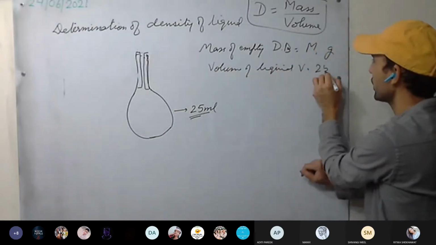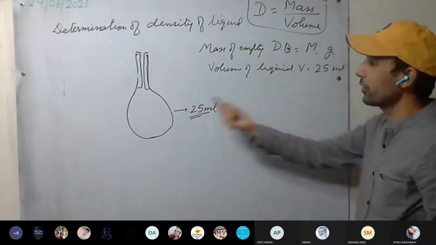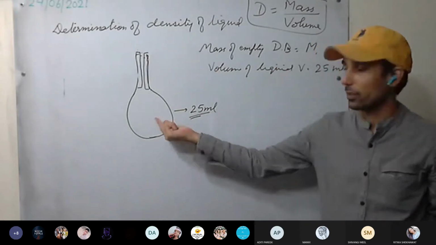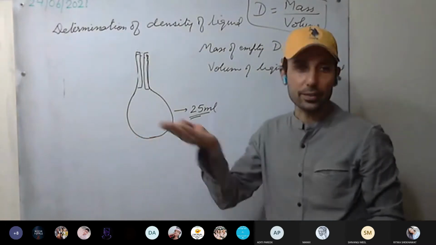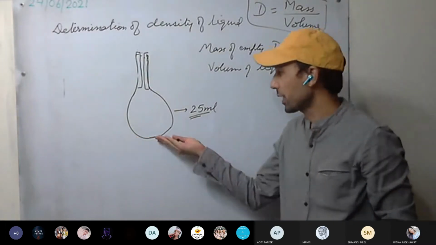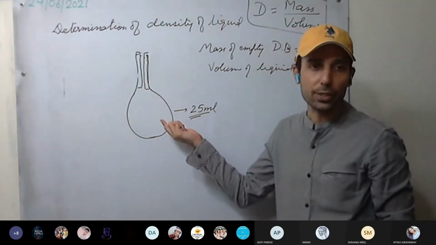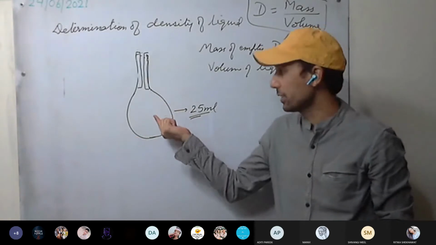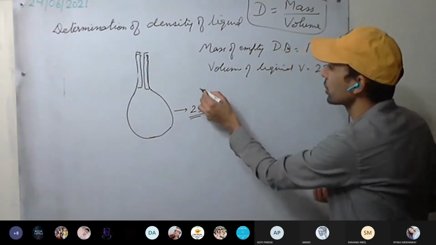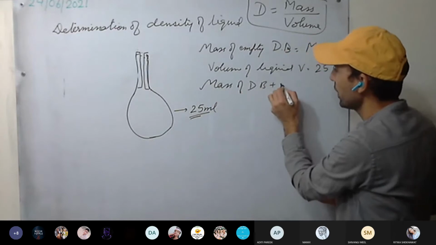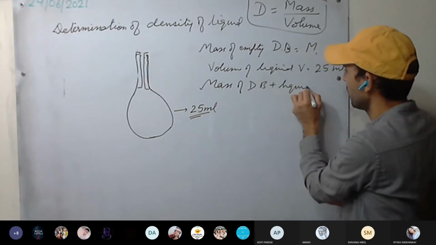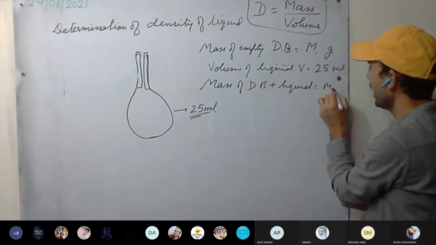V equal to 2500 or whatever capacity that is being written. Okay. Now what we are going to do? We will calculate the mass of the density bottle plus the liquid content, the filled density bottle. So mass of density bottle plus liquid, and let it be M2.